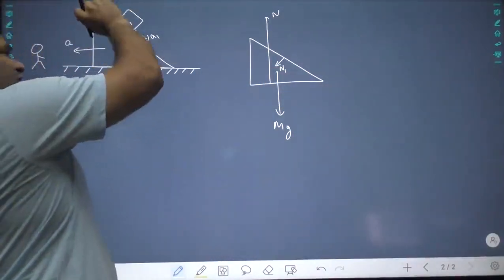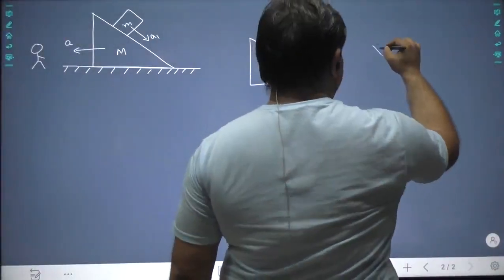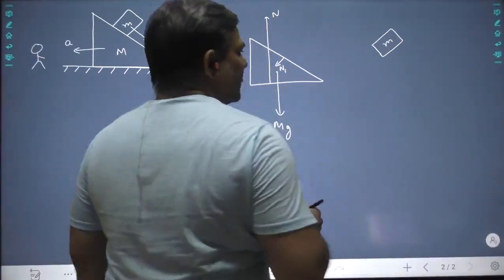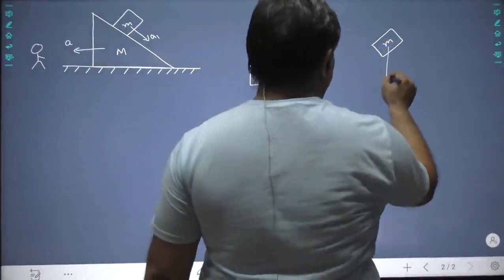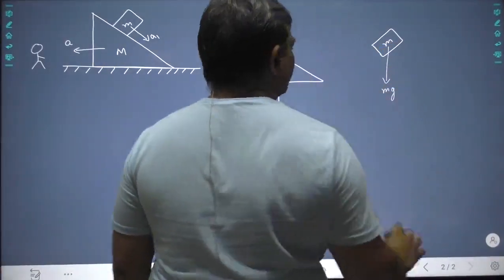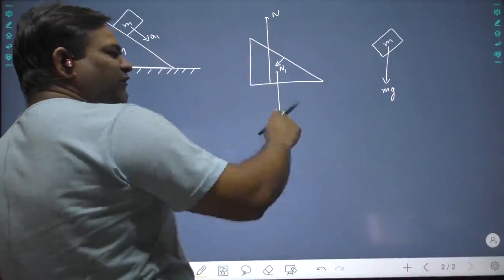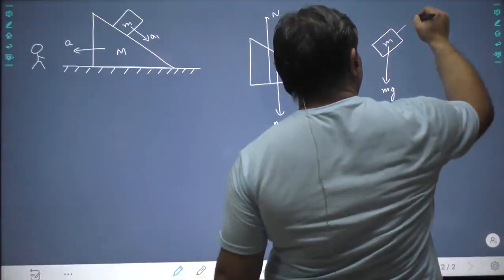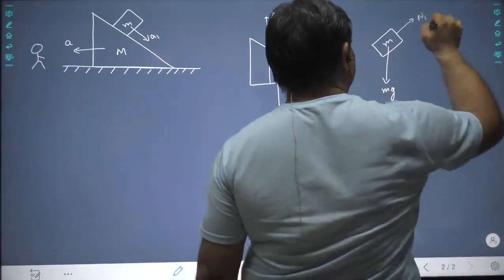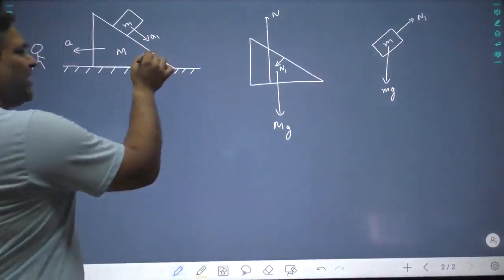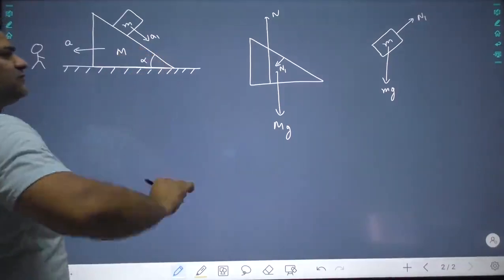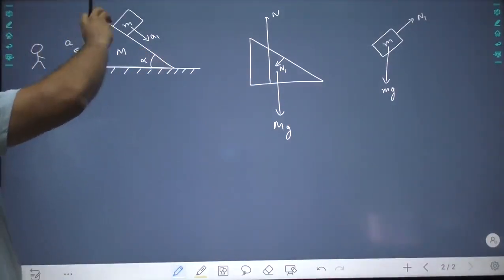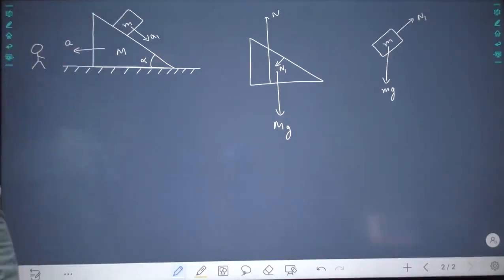And if you look at the free body diagram telling the forces of this small m, this small m will have an mg downwards, and I am only drawing the forces, and since n1 is acting on this, n1 will be acting on this also. Let us take this angle as some alpha. So I want to find out the acceleration of both the blocks with respect to Earth.